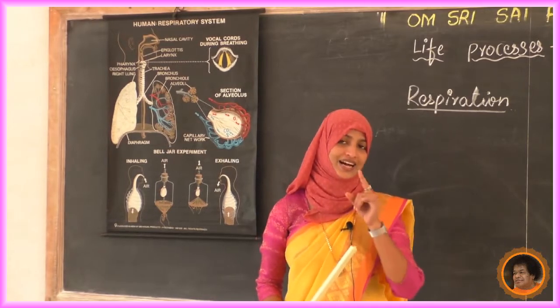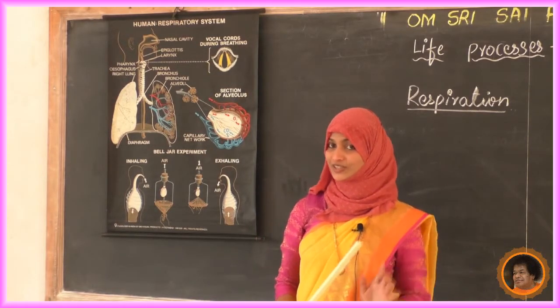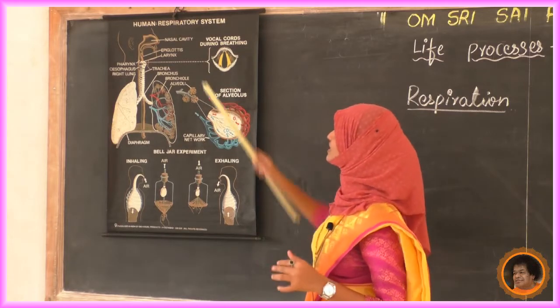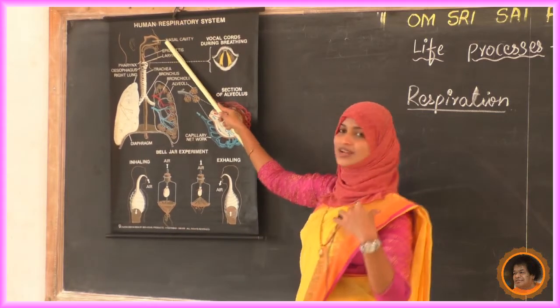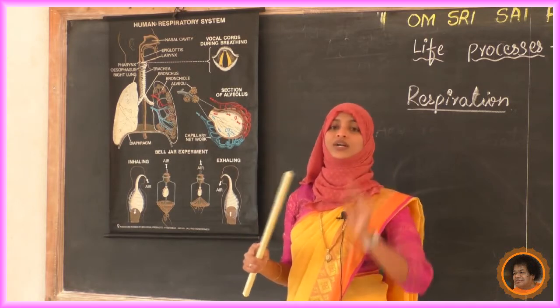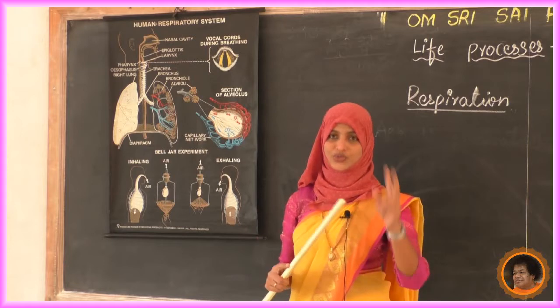Written, right? I will tell you, and at that time you have to put a tick mark whether it is correct or wrong. From where does it start? It is starting from the nose. Here, can you see this one? We have the nose, right? In the nose there are two cavities. We can see in our nose, there are two cavities.